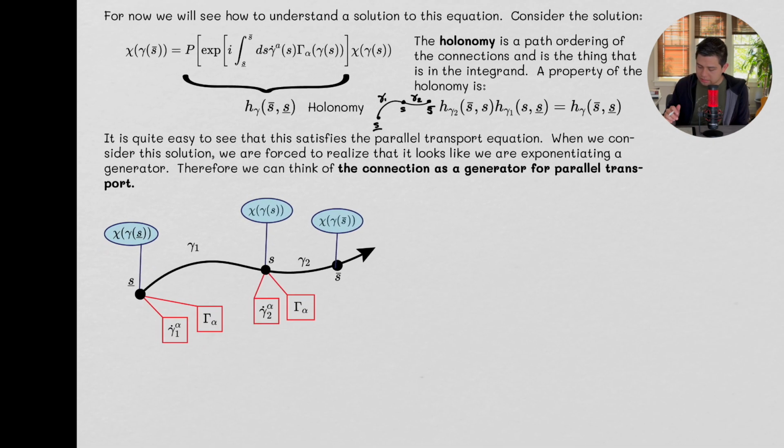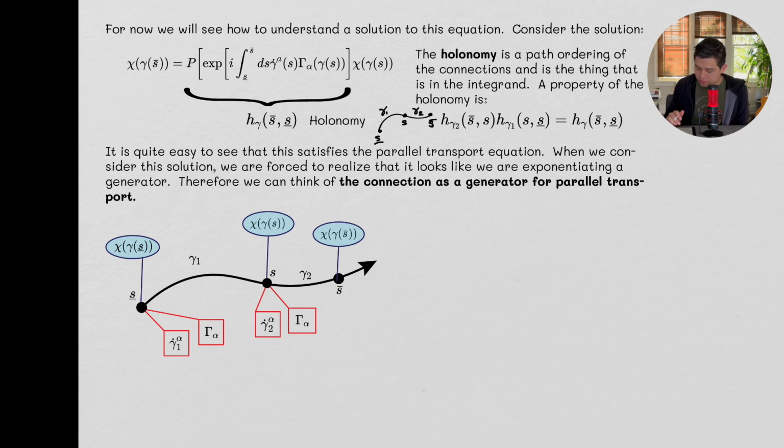And it's quite easy to see that this satisfies the parallel transport equation. When we consider this solution, we're forced to realize that it looks like we are exponentiating what looks like to be a generator. Therefore, we can think of the connection as a generator for parallel transport. Okay? This is a very unique and interesting way of sort of understanding the connection.